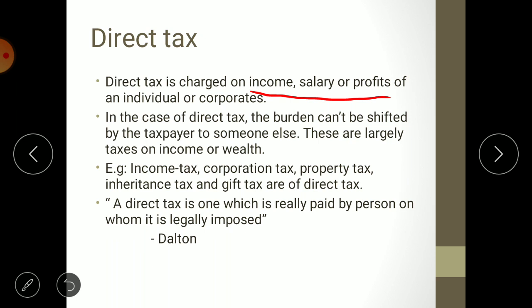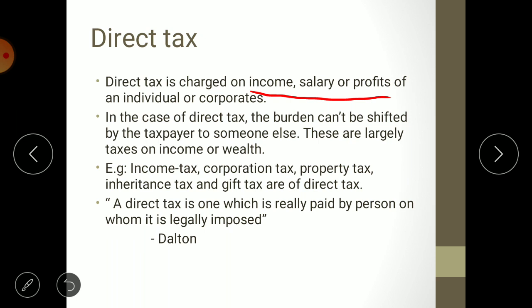Examples are given here: income tax, corporation tax, property tax, inheritance tax, and gift tax are examples of direct tax. Then the definition given by Dalton is given here. A direct tax is one which is really paid by the person on whom it is legally imposed.